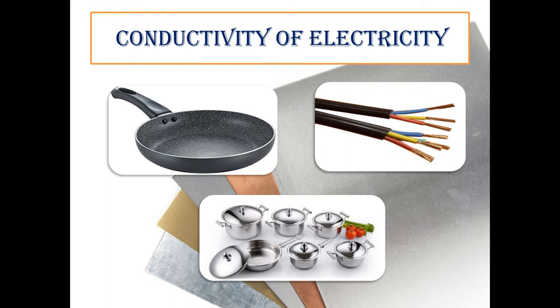plastic handles. Next, utensils are made of aluminium or silver. They also have plastic handles, or those that have no handle, you have to hold with a piece of cloth. Non-metals are bad conductors. Because plastic does not conduct electricity or heat, we are able to hold the utensil easily with the handle.